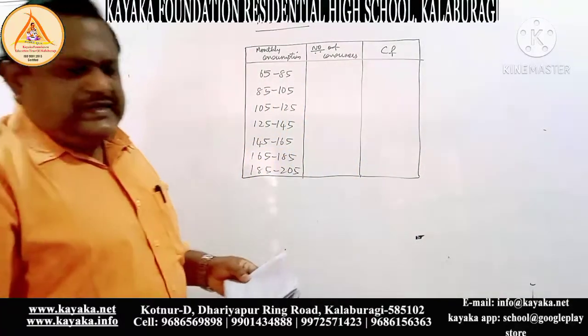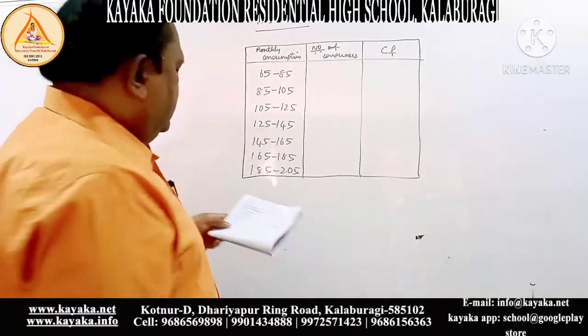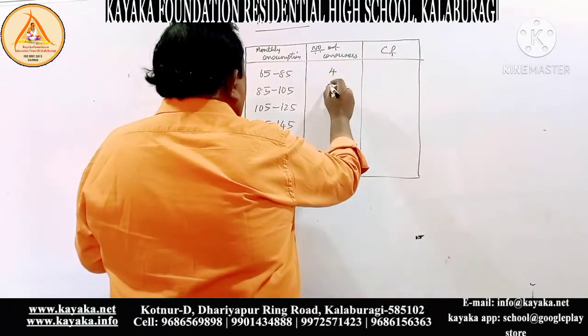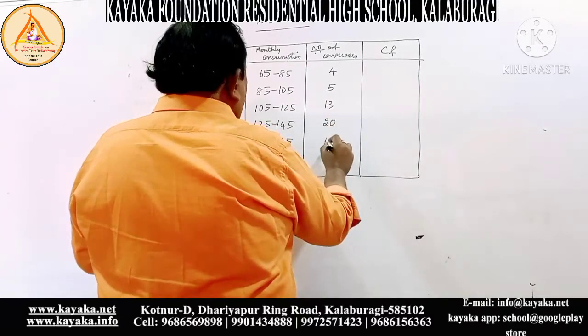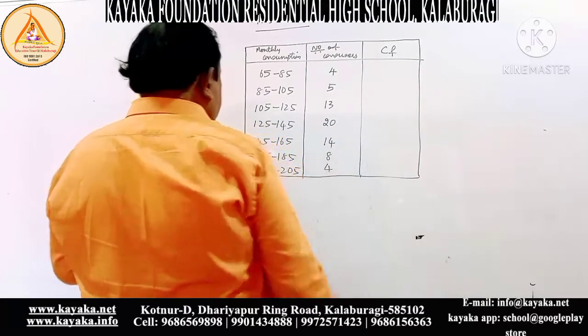The number of consumers they have given is 4, 5, 13, 20, 14, 8 and 4.